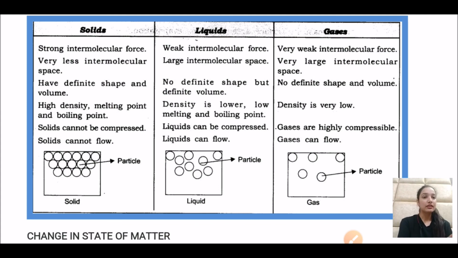In gas, the attraction force is so weak that particles are very free to move. When they are free to move, then they can flow easily. So the rate of flow is maximum in gas and minimum in solid. Why is it so? Because solid has a strong force of attraction, whereas gas has minimum force of attraction, so the particles can flow easily.